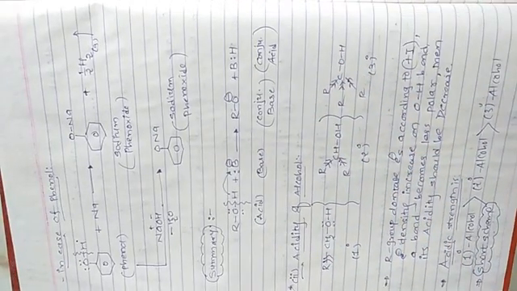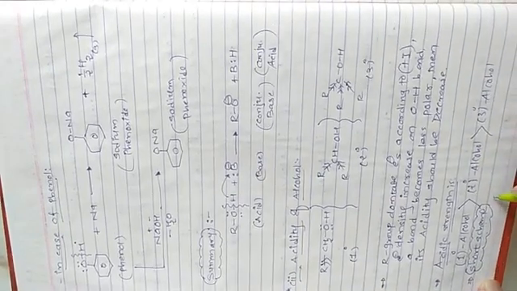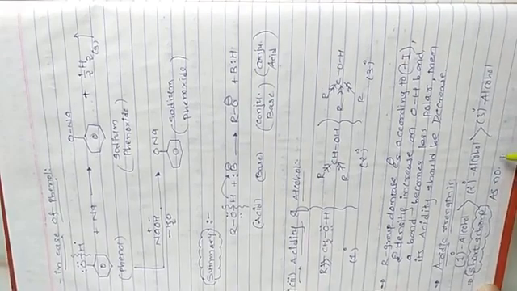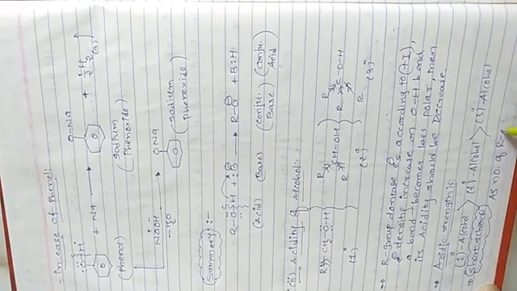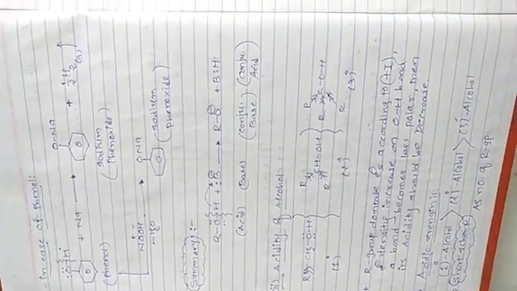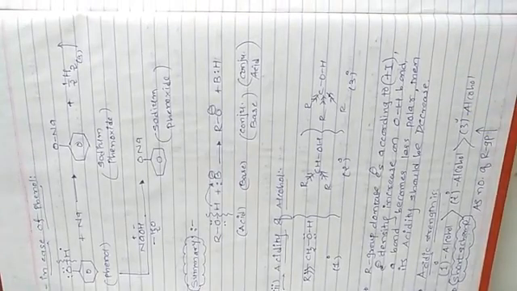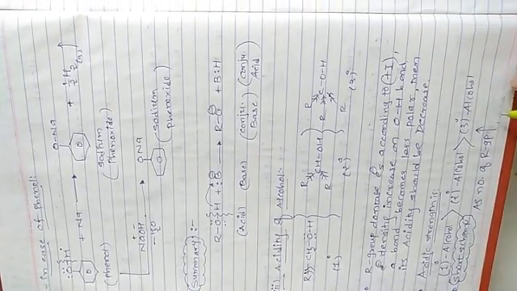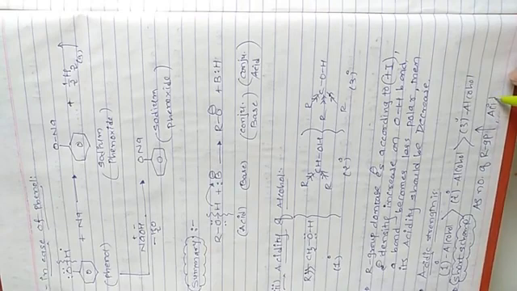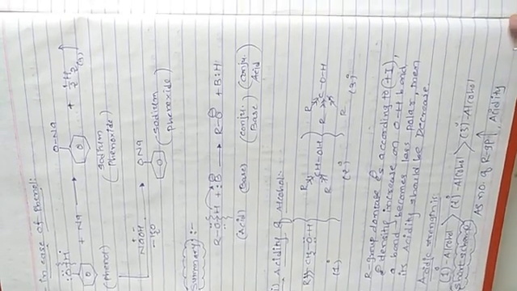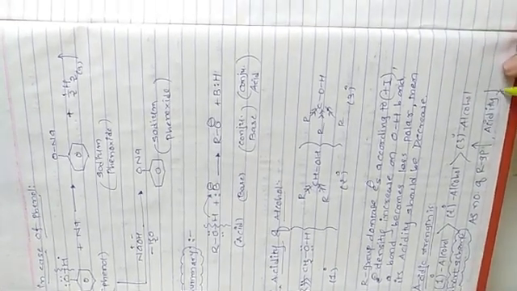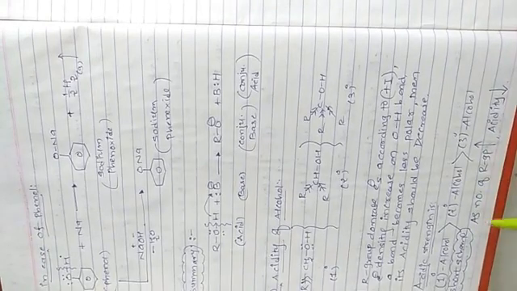So I will write over here: as the number of R groups increases, the acidity of that alcohol decreases. So you have to remember it like this.